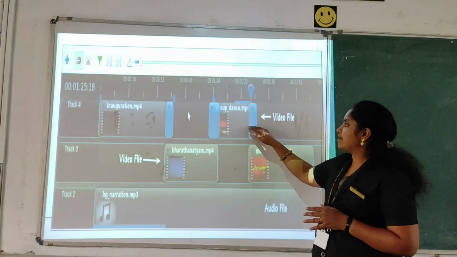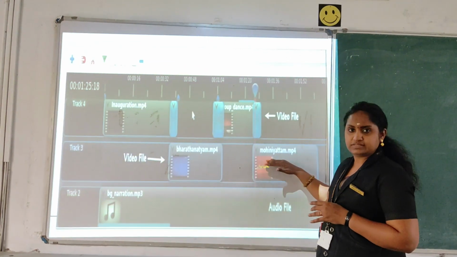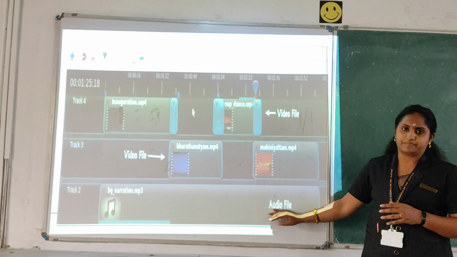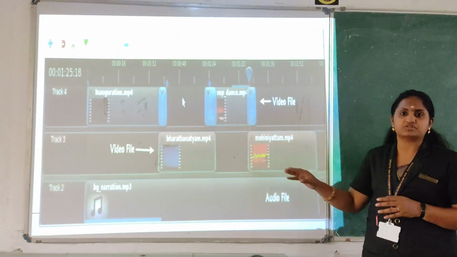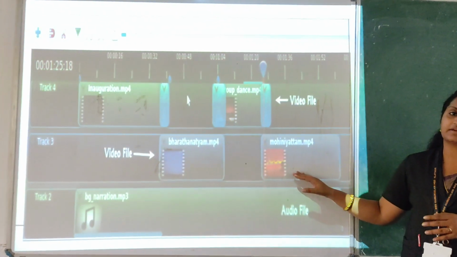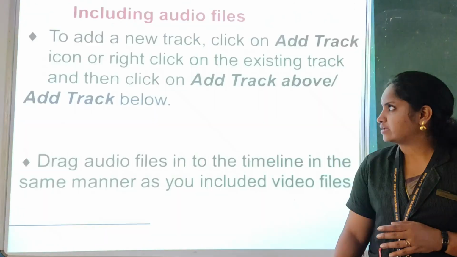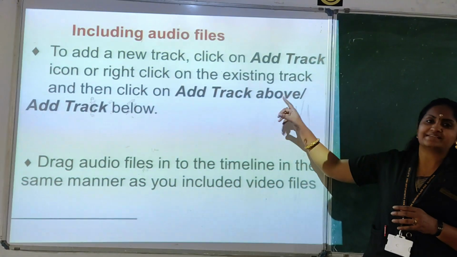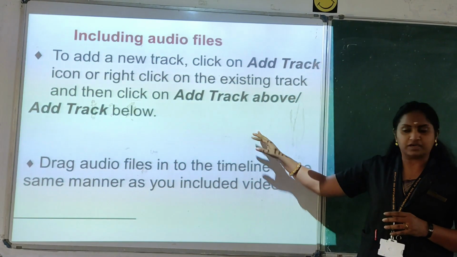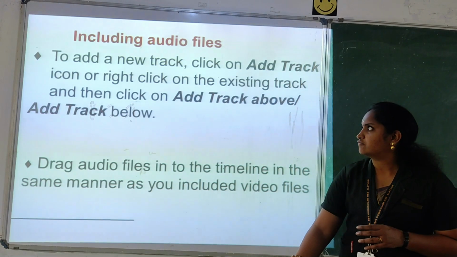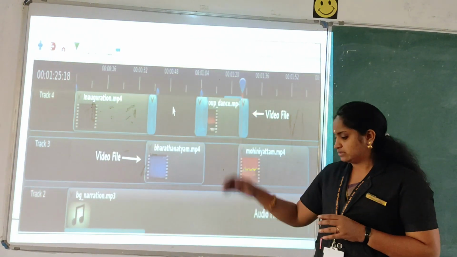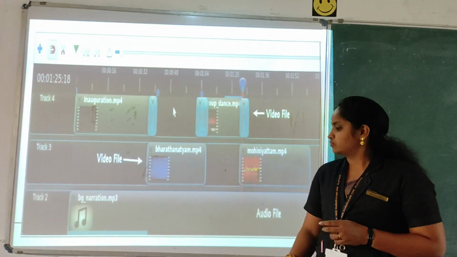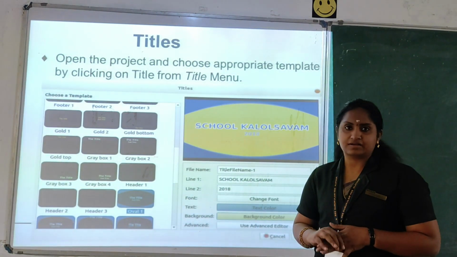Here we have the video files arranged, and below that you can use the MP3. If the track is not present, you can add it by right clicking the track, or else you can add the track using the plus symbol in the title. Like this you can add the audio files also. If you are arranging images, you can give the background sound also. Using these options you can apply the contents.